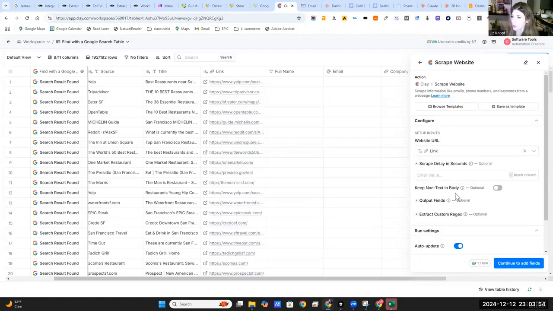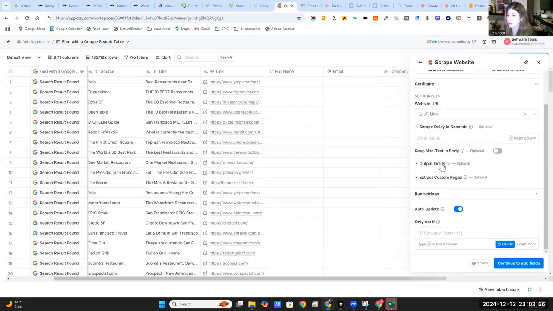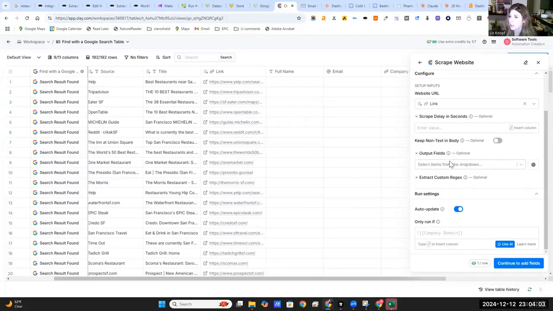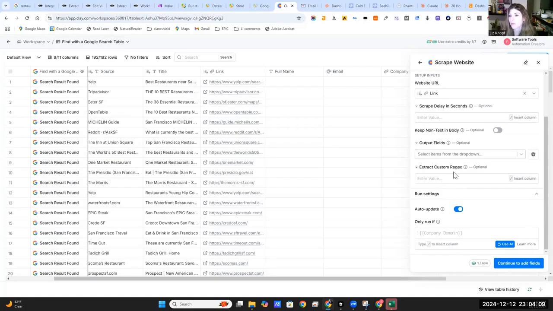All right, let's see. What else do we want to customize? Output fields. This would be if you wanted it to go to a certain spot. This is custom regex. Regex is basically if you need to parse stuff. This is a special syntax for it. I'm not a fan. Don't get into it if you don't need to, but sometimes you really do.